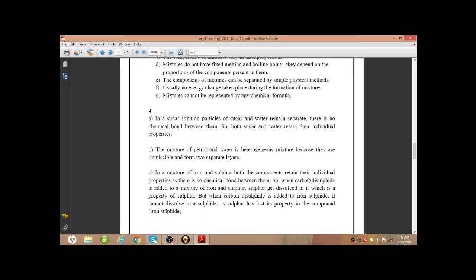So when we add carbon disulfide in this mixture of iron and sulfur, sulfur gets dissolved in it, which is a property of sulfur. So carbon disulfide can dissolve sulfur, but it cannot dissolve iron.